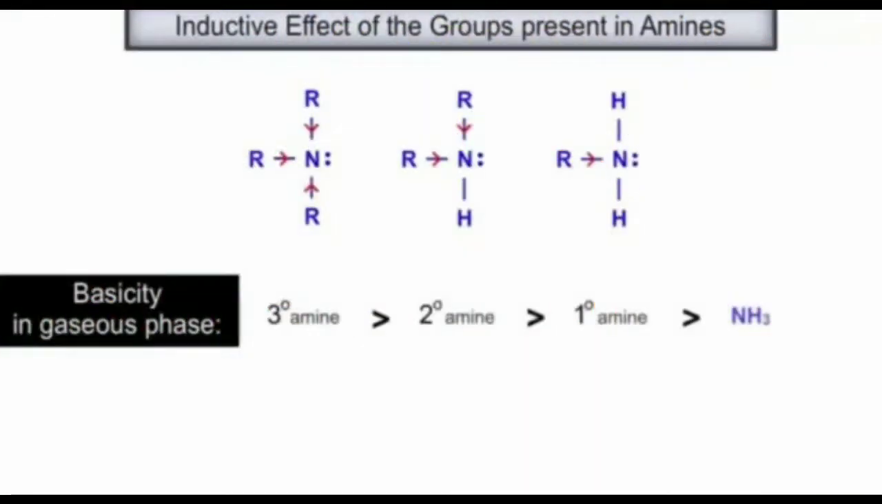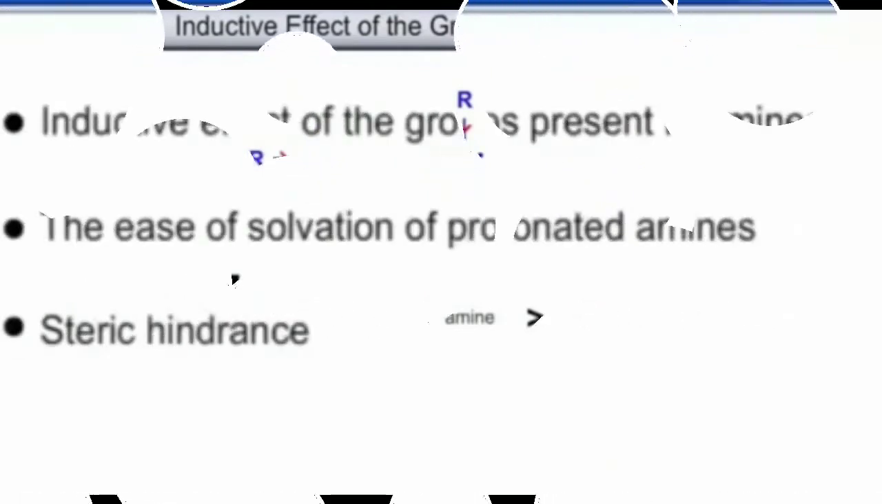In the previous class, we discussed the basic strength of alkyl amines in gaseous phase. In the gaseous phase, tertiary amines are more basic than secondary amines, which are more basic than primary amines, due to the plus I effect of the three alkyl groups or R groups present in tertiary amines.